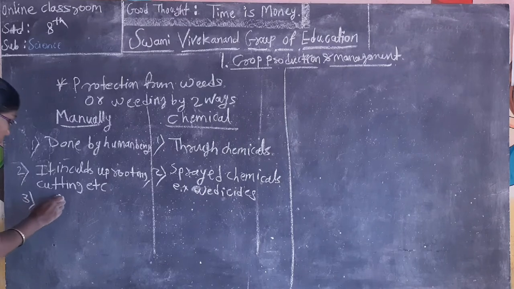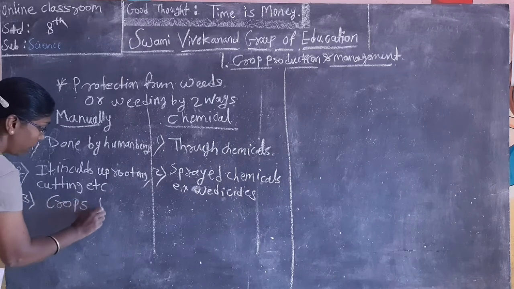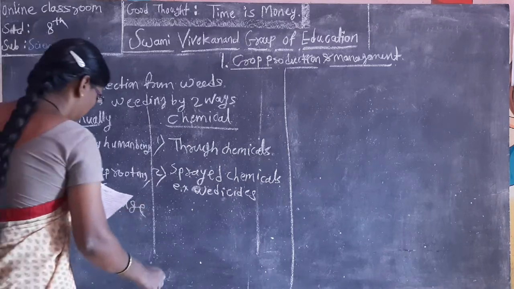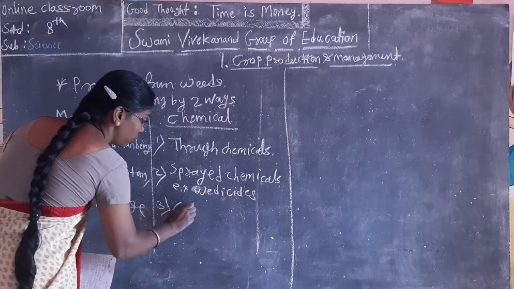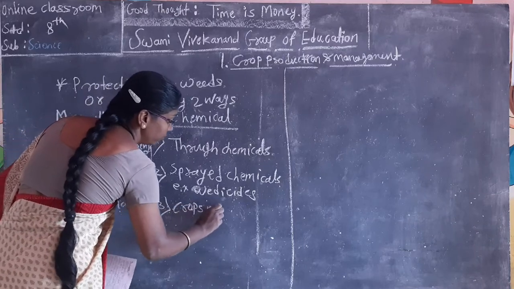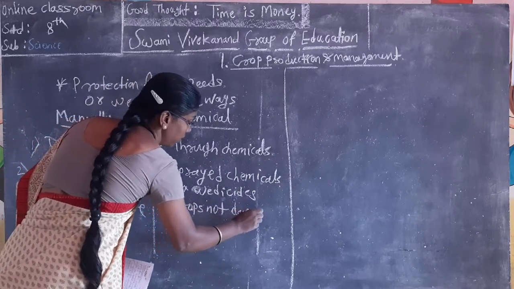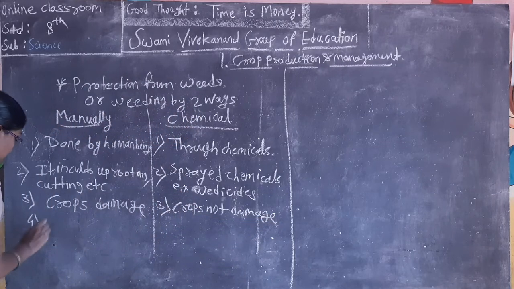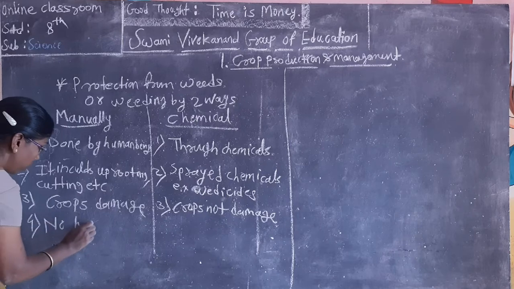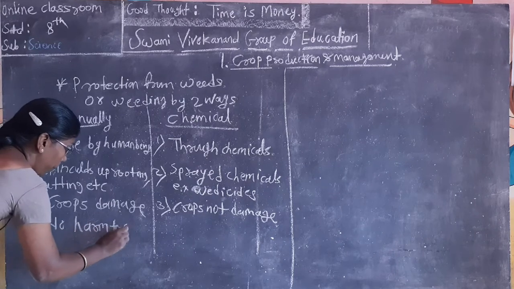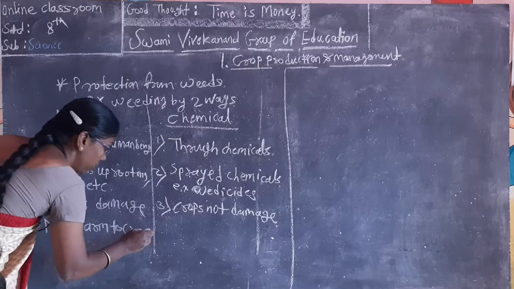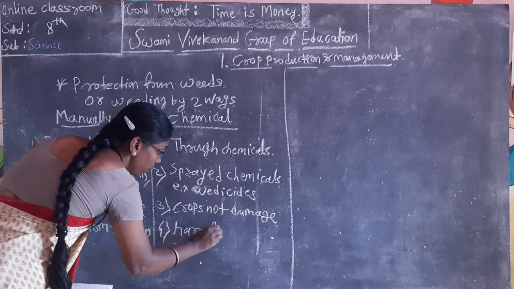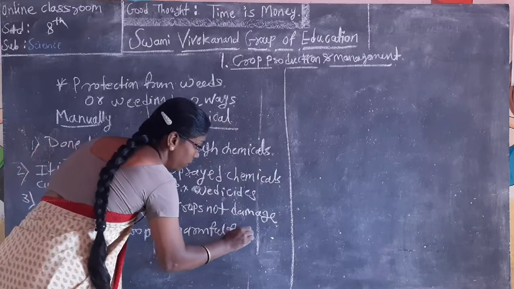Third, crop damage. In manual weeding, crops may be damaged; in chemical weeding, crops are not damaged. Next, harm to the crop: manual weeding has no harm to the crop, chemical weeding is harmful for crops.